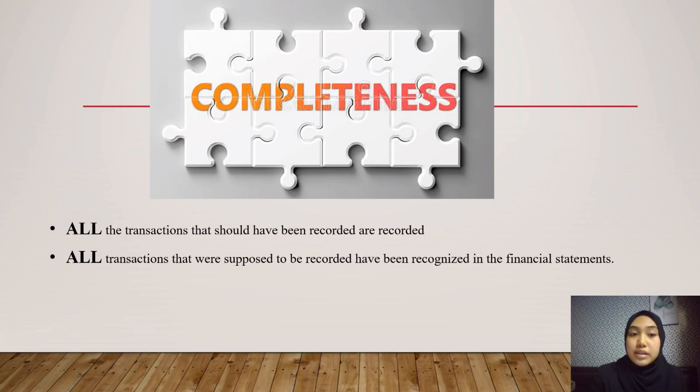Here are the key points of completeness. The assertion of completeness means that all the transactions that should have been recorded are recorded, and have been recognized in the financial statement. Let's look at what this is all about.